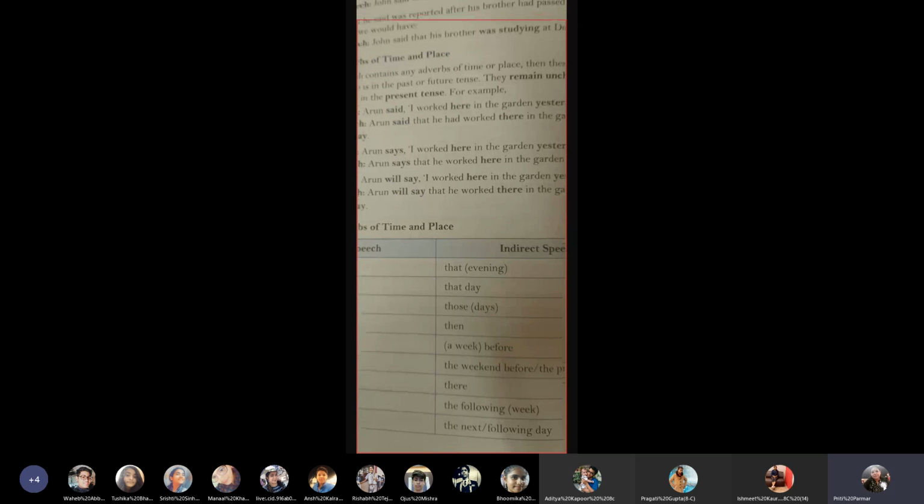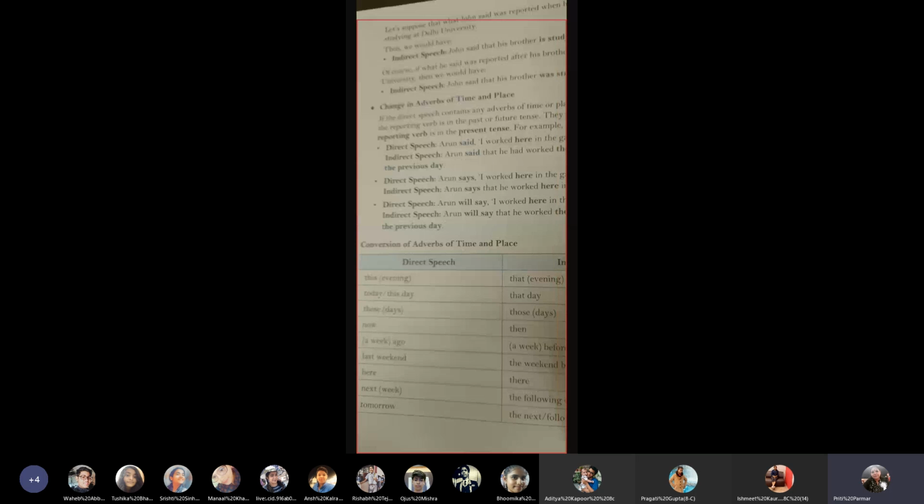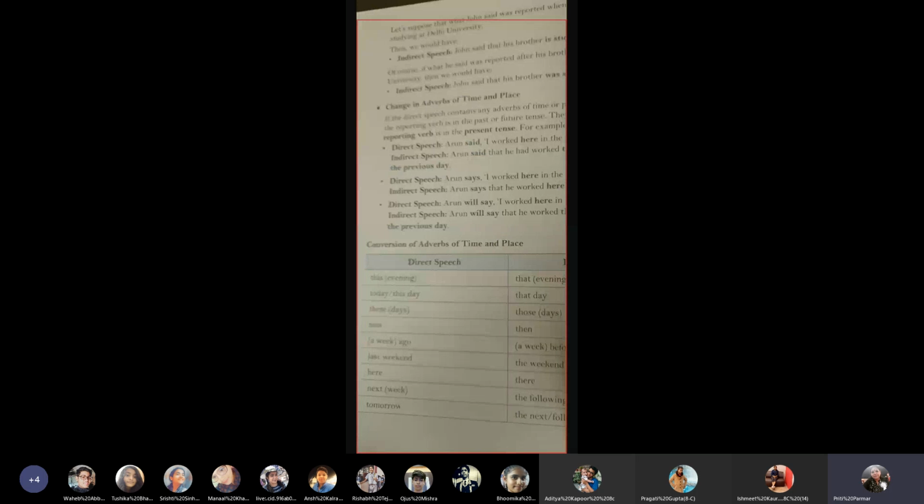Please see this box here, where they are telling you this evening will change to that evening. Today or this day will change to that day. These days will change to those days. Now will change to then. A week ago will be a week before. Clear? Last weekend would change to the weekend before or the previous weekend. Here will change to there. Next week will change to the following week.